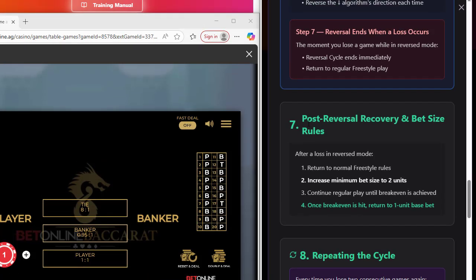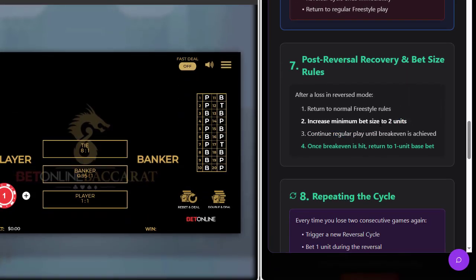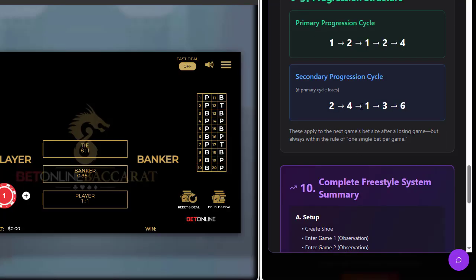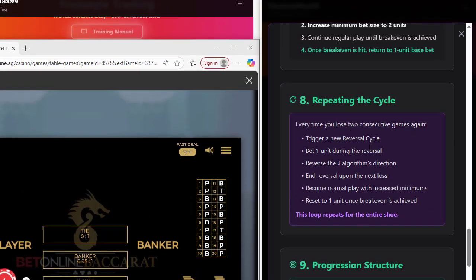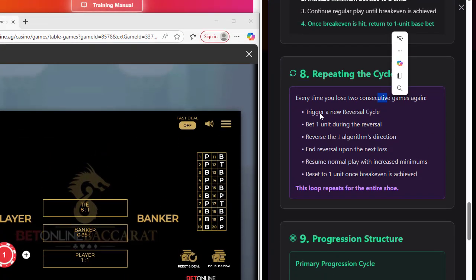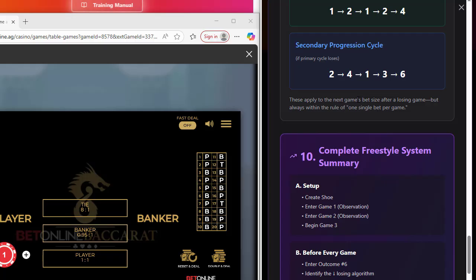So once you've increased here, it says stay on the 2 units until you've broken even. I say go back down to 1. You can stay at 2, and I would say stay at 2 as long as you're not mentally affected. If you do go up to this progression cycle, 2, 4, 1, 3, all right? So if you never lose, you stay on that progression cycle. And then once you're back above break even, then you leave. Otherwise, repeat the cycle every time you lose 2 consecutive games, which triggers a new reversal. So basically, I just wanted to go over how this is going to be played out.